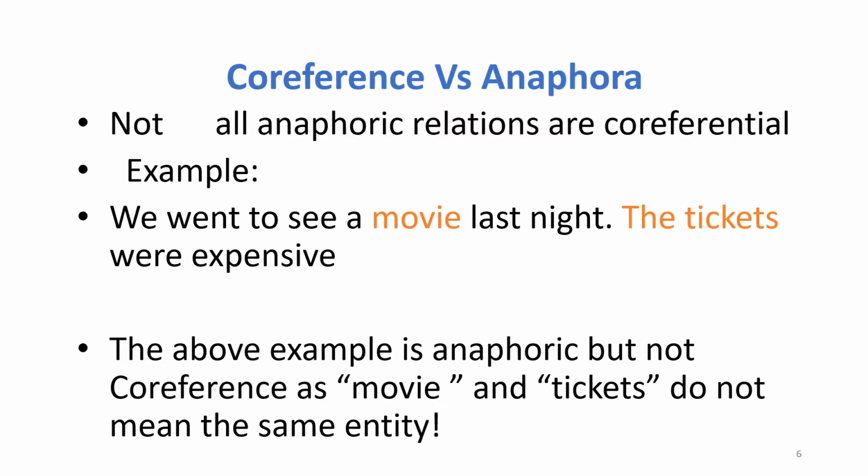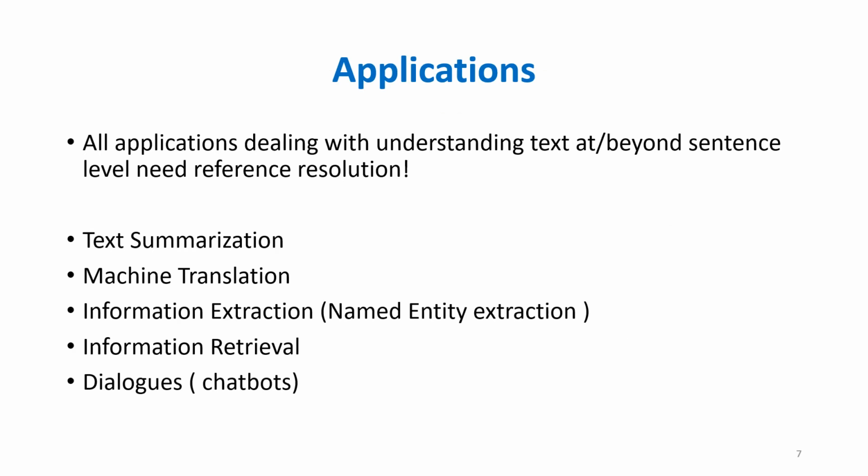But co-reference is like having more noun phrases referring to the same entity. So the reverse is also true. All anaphoric relations are not co-referential. All co-referential relations may not be anaphoric. That is also true. We may not always have a referring back link.